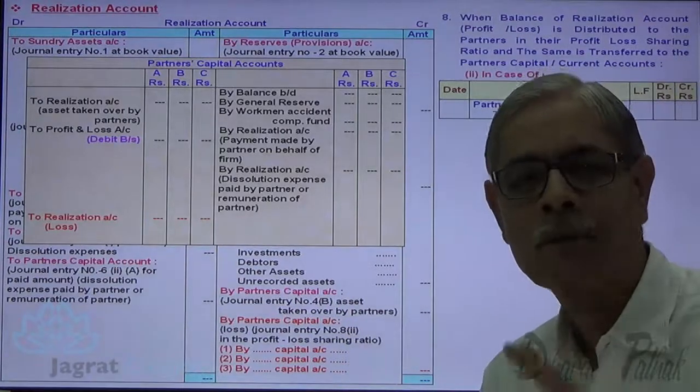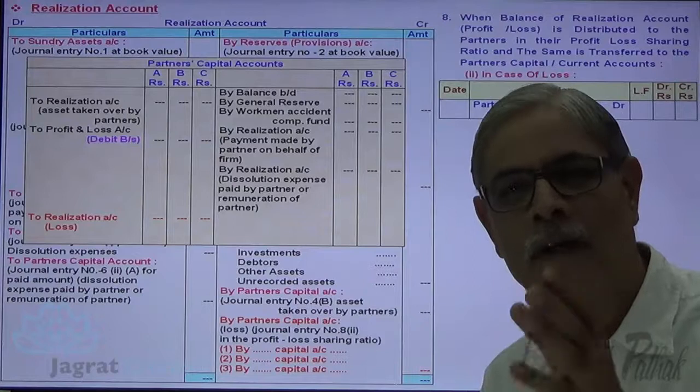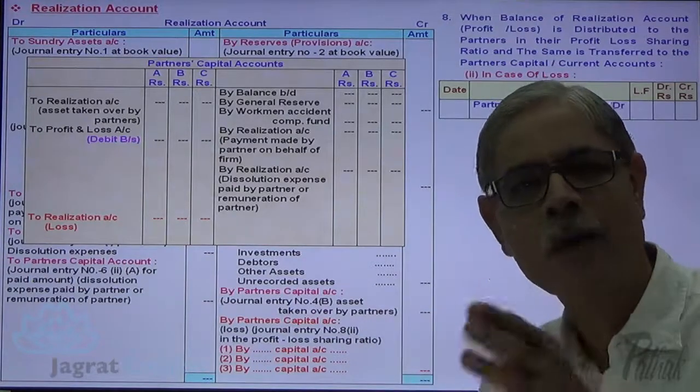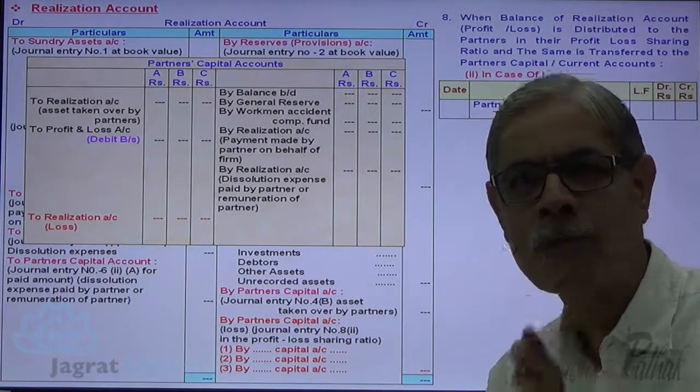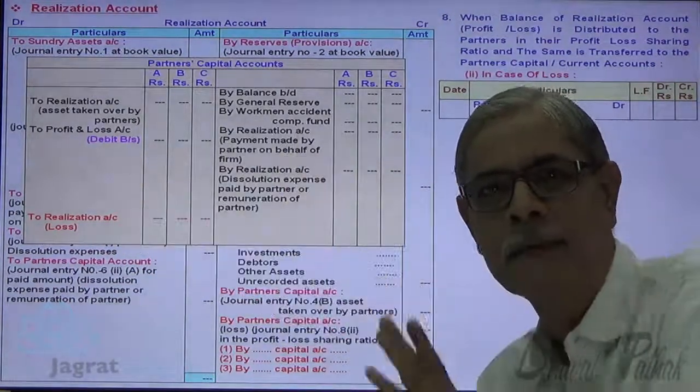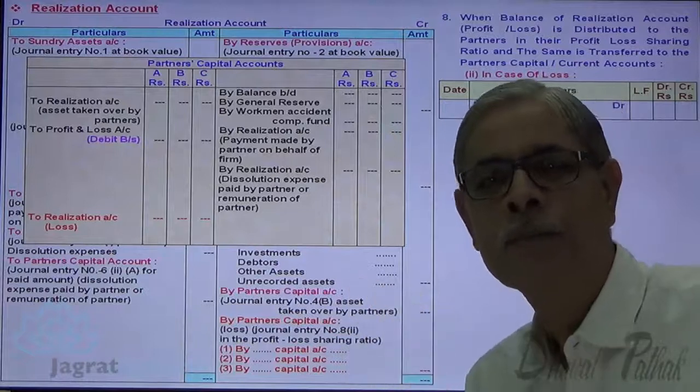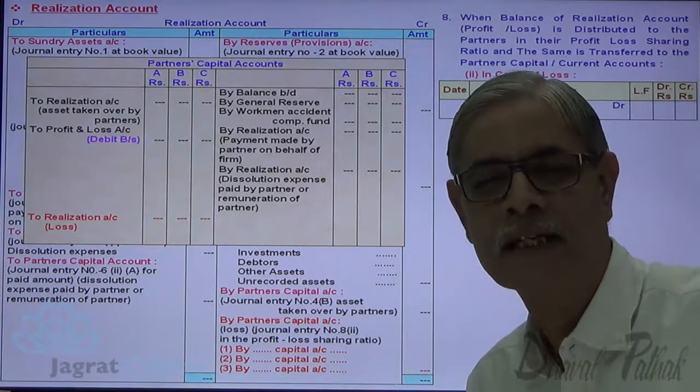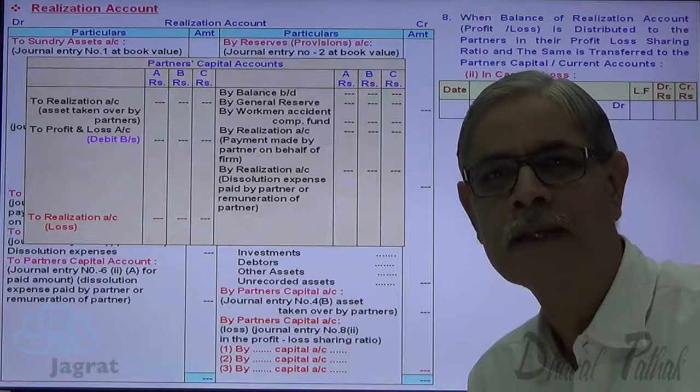This is how either profit or loss arises; both cannot occur at a time. If it is profit, partners capital account is credited. If it is loss, partners capital account is to be debited. This is how profit or loss on realization of assets and settlement of liabilities is accounted for.